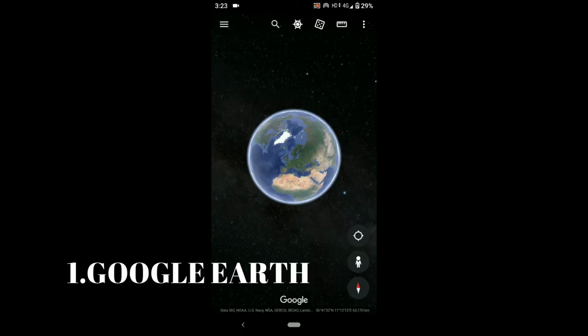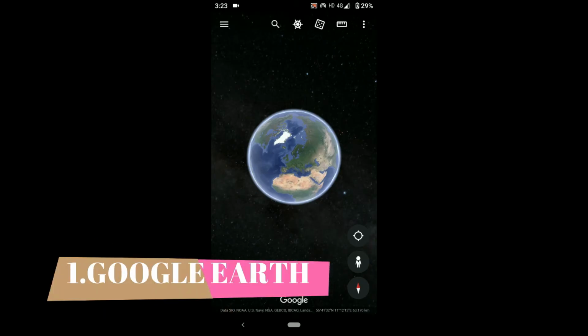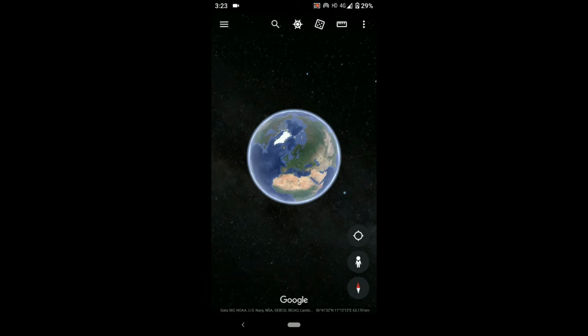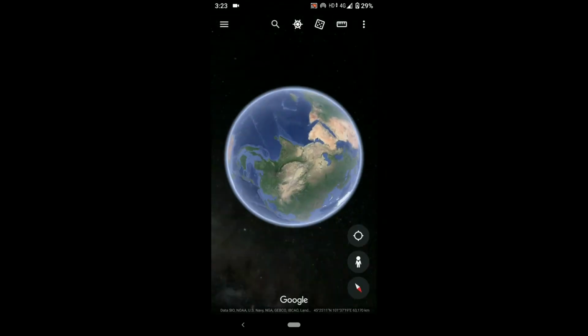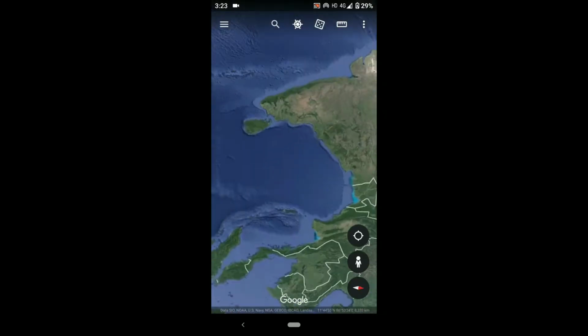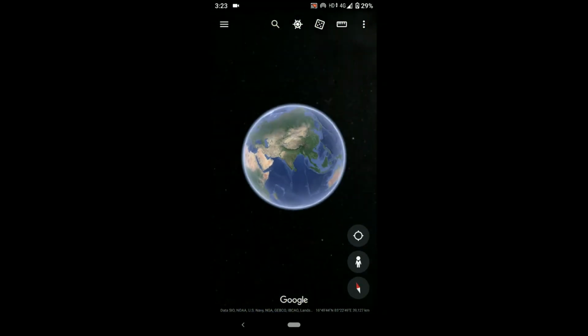First app, Google Earth. As you know, most of you know this is Google Earth. After install, it will look like this. You can click on 3D. I already clicked it. So you can see whatever places you want to see on the earth. You can rotate it, zoom out, zoom in, whatever you want.